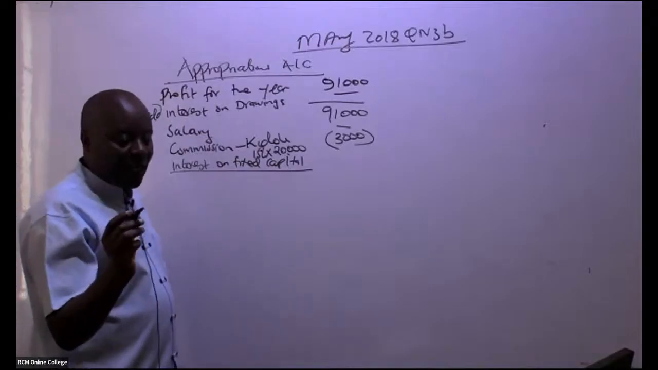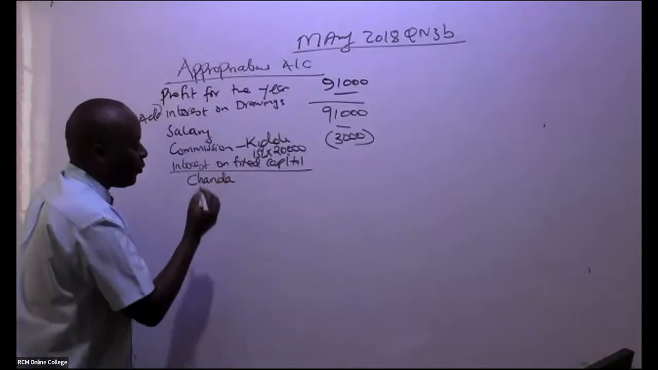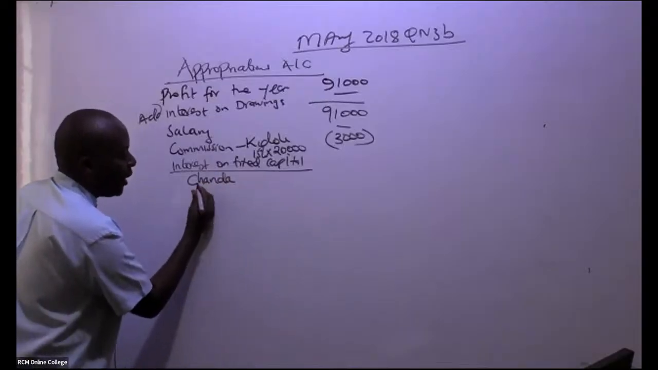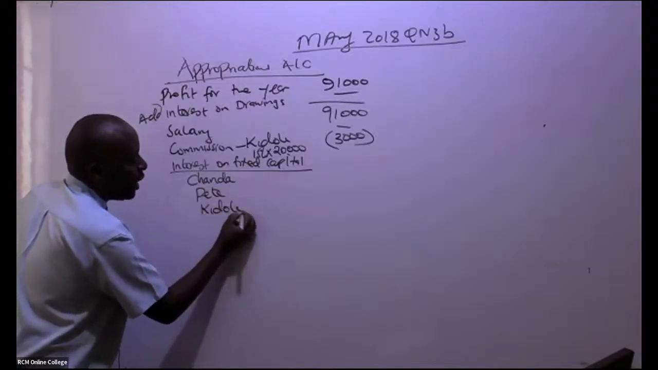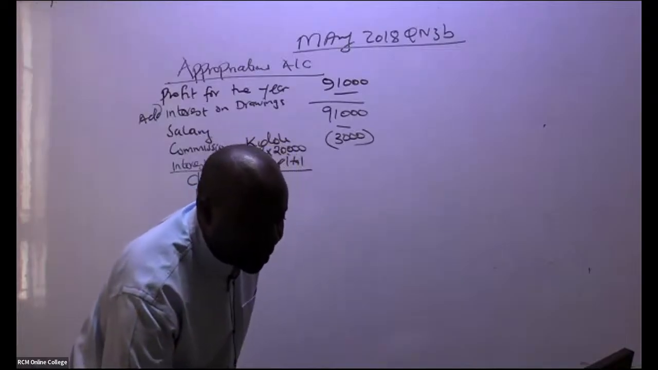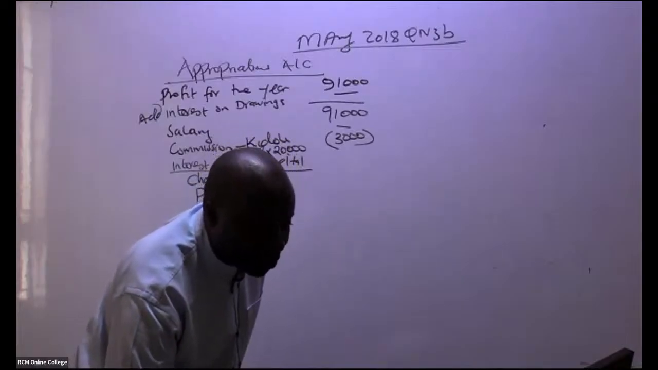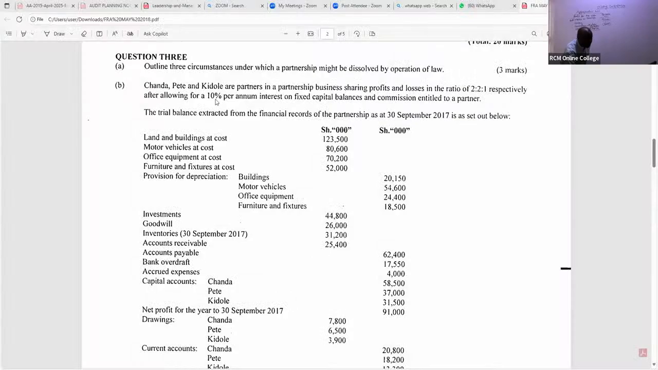So go ahead and tell us, Chanda will be getting, of course, we have got three partners. So we have Chanda, we have Pete, and then we have the third partner. Already Sharon is giving us the total. Thank you so much, Sharon. You can see, ladies and gentlemen, the interest is 10% per annum on fixed capital balances. So each one of them will be getting 10%.